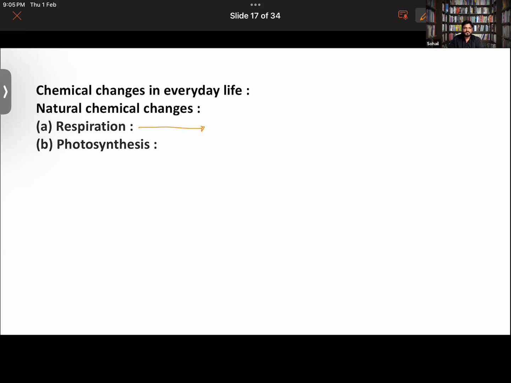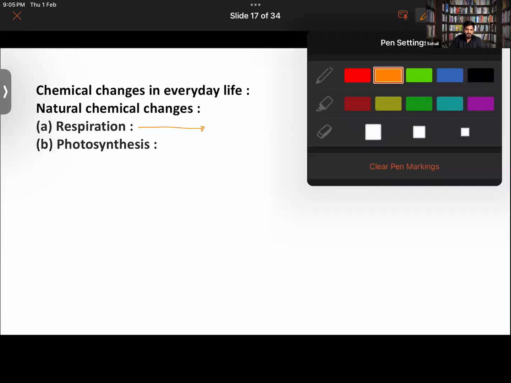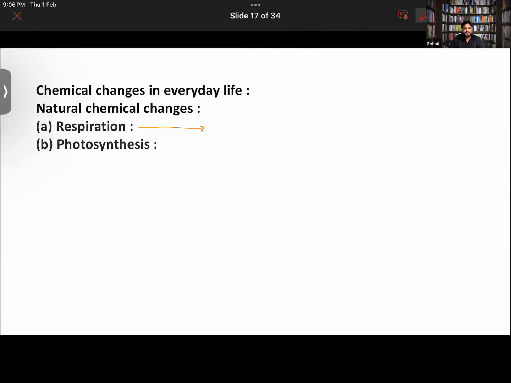So respiration is a chemical change because basically we're taking in oxygen, which is taken by our body, and carbon dioxide is released out. We can't reverse that process.